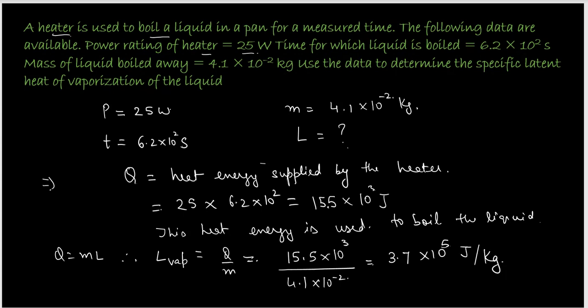Here we don't have per Kelvin. Like in specific heat capacity, if you remember, we had joules per kg per Kelvin or joules per kg per degree Celsius. But now we have just joules per kg because there is no T involved in this.